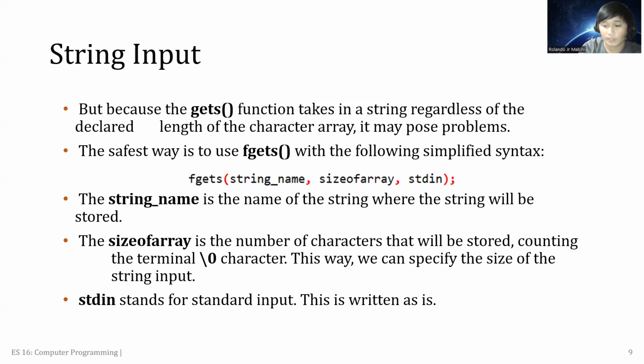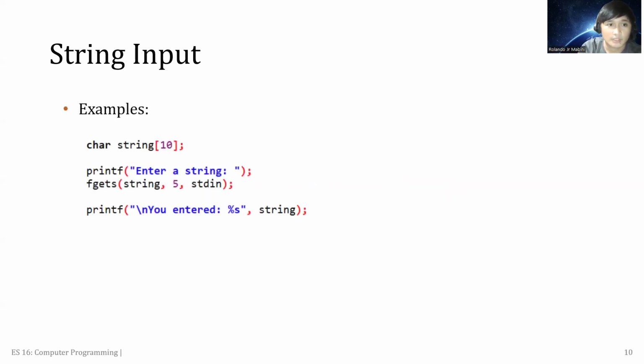So we will use fgets instead of scanf and printf. Say for example, we set a character array named string, and the array size will be 10.